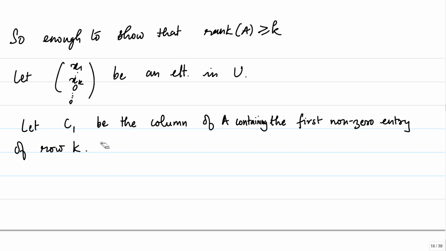Since it is in the row echelon form, the first non-zero entry should necessarily be 1, and the definition of row echelon form tells us that every entry below that 1 should be 0, right.